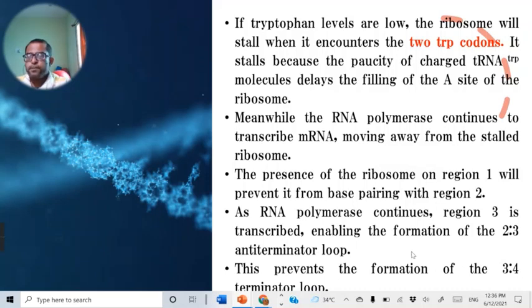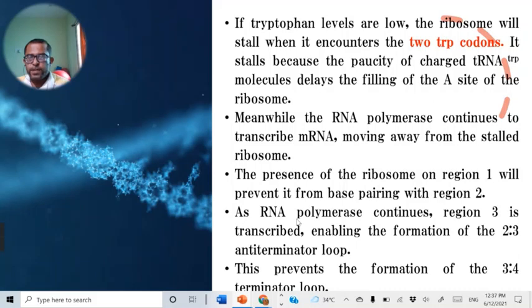This is not formed because region 2 is paired to region 3, the anti-terminator loop, so no termination occurs at this step. This happens when there is a low level of tryptophan, and in such conditions the transcription process continues.